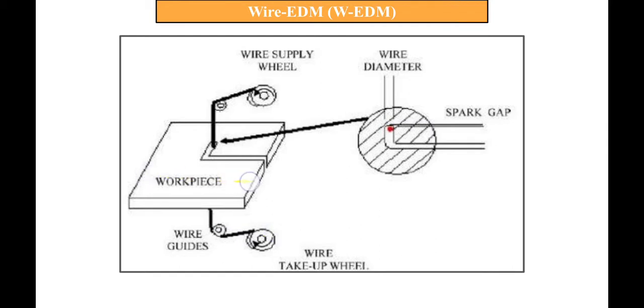The spark is generated between the wire and workpiece, and there material removal will occur. This process is suitable for through profile cutting or sample preparation. It cannot make any blind feature as the wire is required to pass through it. This is about wire EDM.